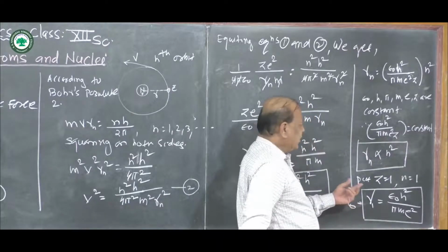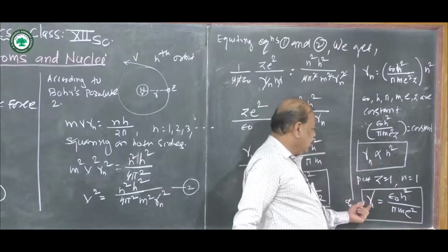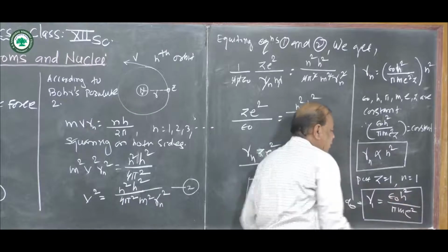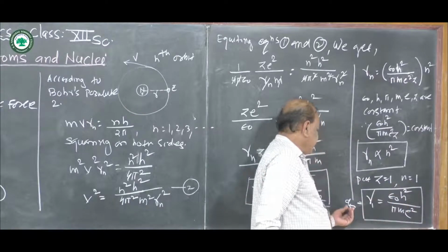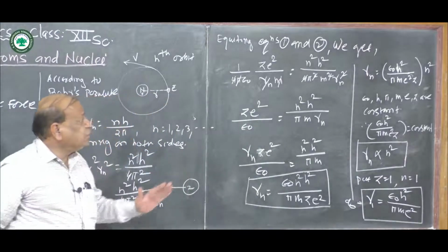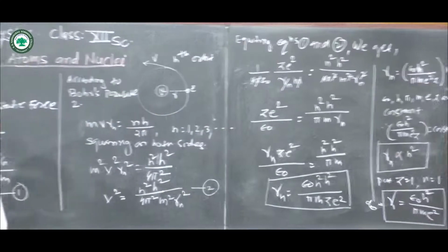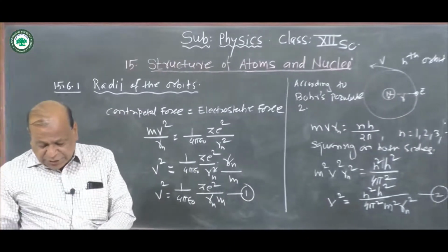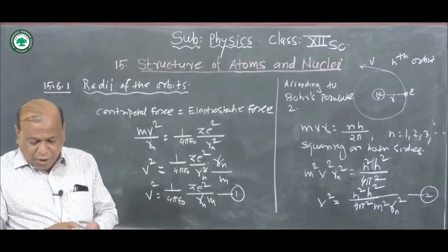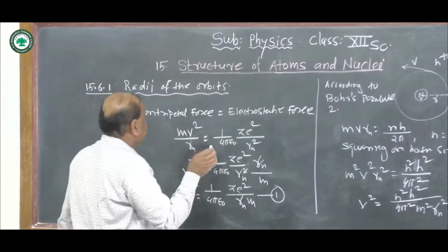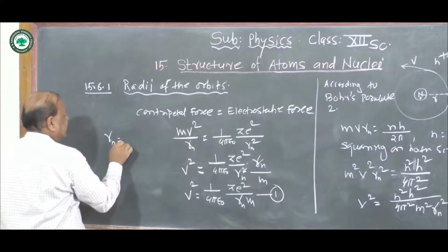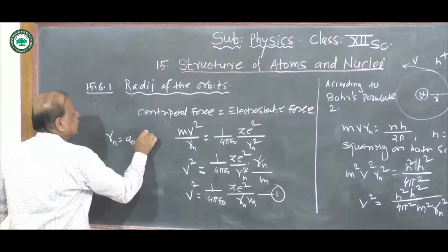For the first orbit, n is equal to 1, z is equal to 1, then r1 is equal to epsilon 0 h square divided by pi m e square, that will be denoted as a0, and then we write the equation for the hydrogen atom, that the radius of the nth orbit is equal to a0 n square.